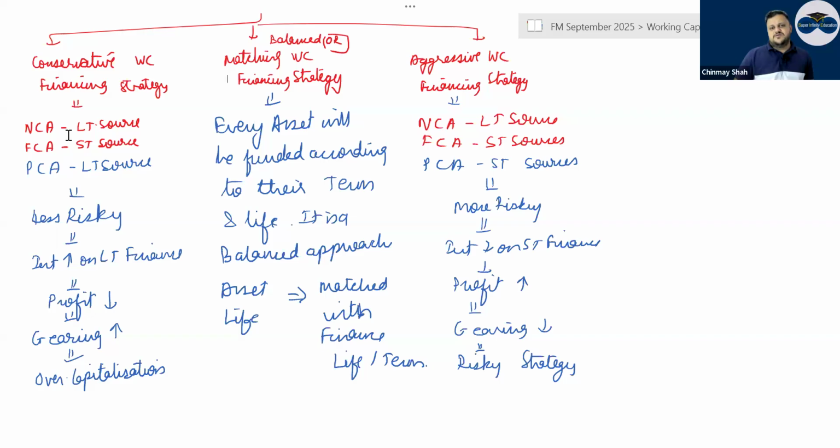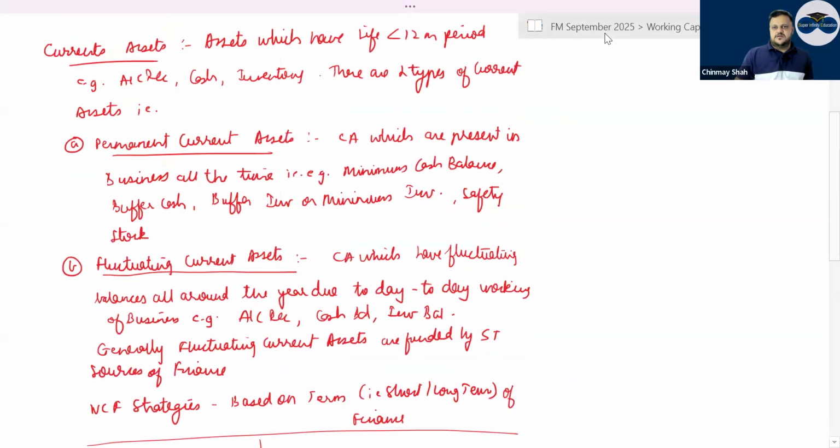The aggressive working capital strategy is a more risky strategy because you are using short-term sources for long-term assets. Profit will be higher, interest will be lower and gearing will be lower because you are using short-term sources. So gearing will either go down or remain the same. It is a risky strategy. But in matching, asset life is matched with finance life.